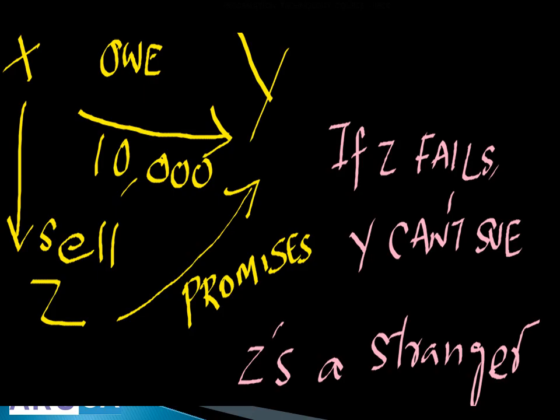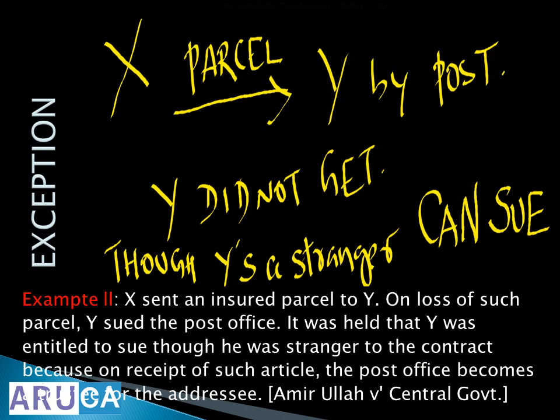X is selling the property to Z. Z promising to Y, I will take care. But what happens? He fails. So Y cannot sue now because Z is a stranger to the 10,000 rupees contract.